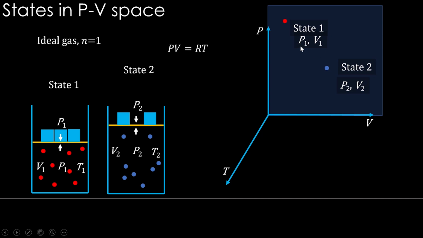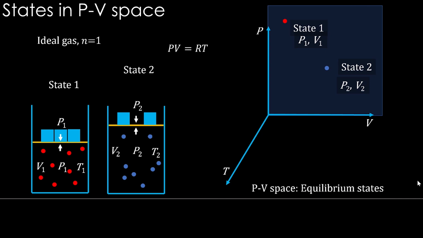If it's an ideal gas, if P and V have a certain value, then according to this equation, T is going to be dependent on that. So only representing PV is enough to understand indirectly what the temperature is. Okay, so this space, PV space, is what we will be using as we move forward.